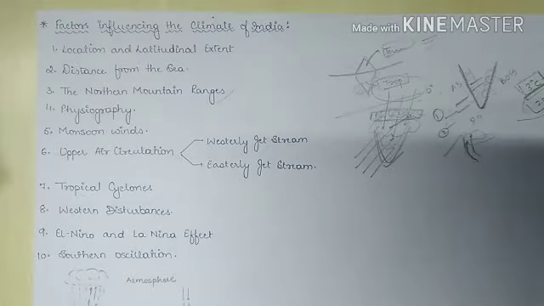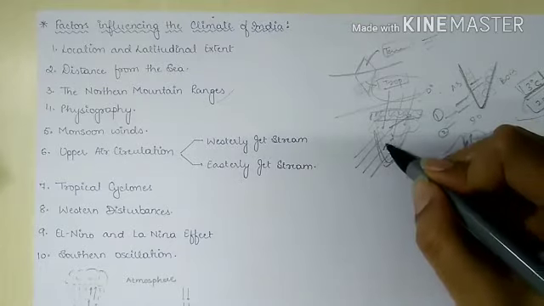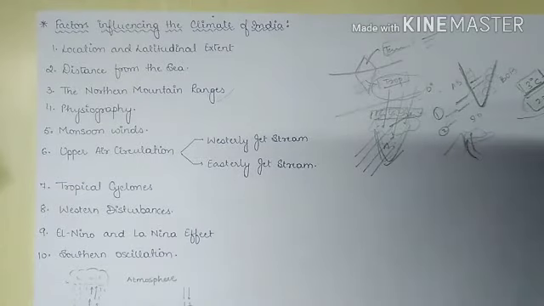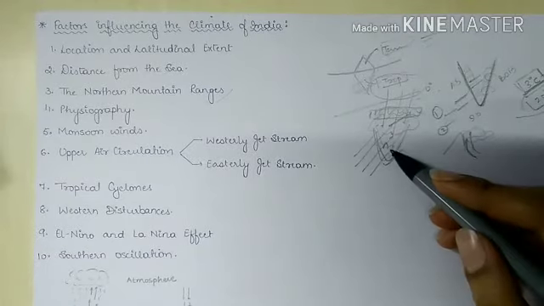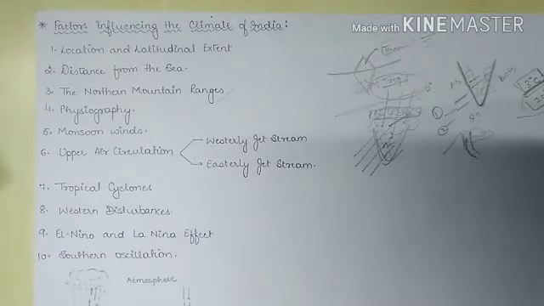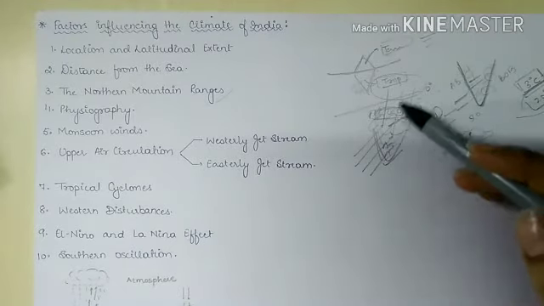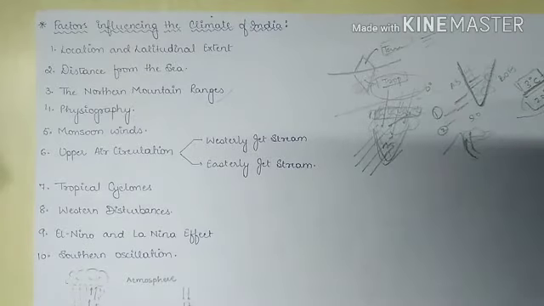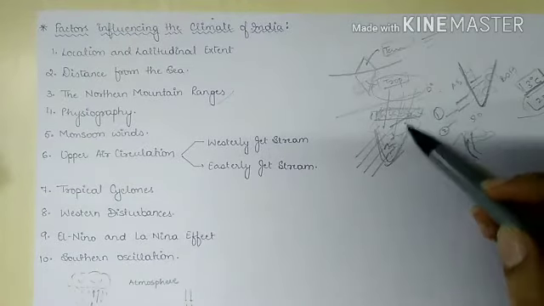Even if they are located in peninsular India, we have Ooty and several hill stations, so there also we have quite a pleasant type of climate. Then we have various hill stations in the northern mountain ranges. The Himalayan ranges are much cooler than the places located in the Great Plain of North India. The greatest control of physiography in peninsular India is seen in the distribution of rainfall. So the distribution of rainfall is majorly affected by this physiography.